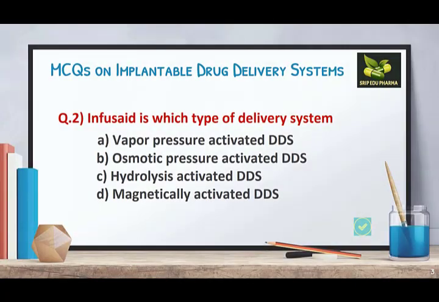Question 2. Infusaid is which type of delivery system? A. Vapor pressure activated, B. Osmotic pressure activated, C. Hydrolysis activated, and D. Magnetically activated. Here the answer is vapor pressure activated, and this Infusaid is the controlled system which is prepared for the drug heparin, which is an anticoagulant. So you can see the video in which we have discussed in detail the vapor pressure activated system.